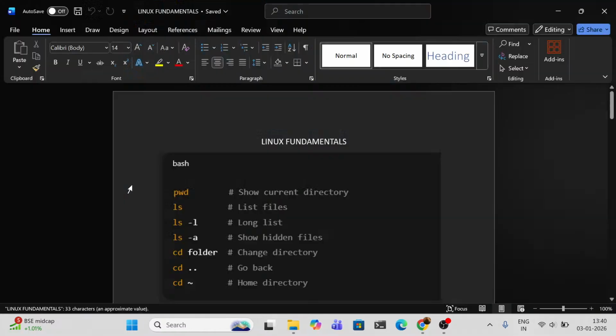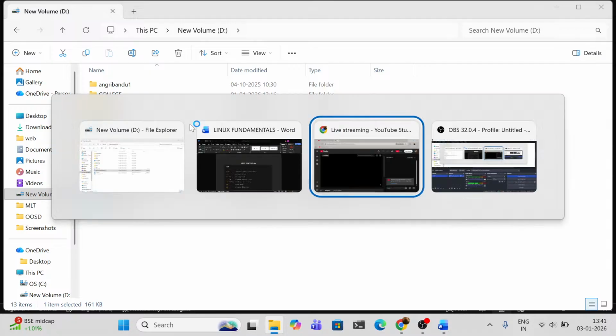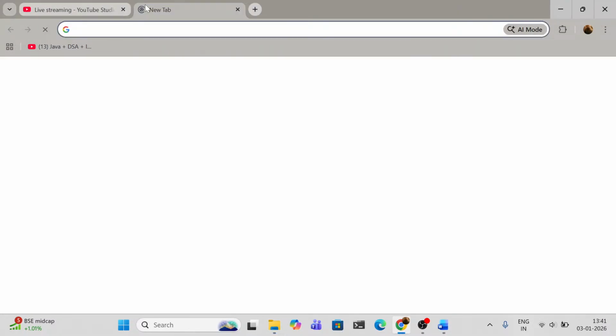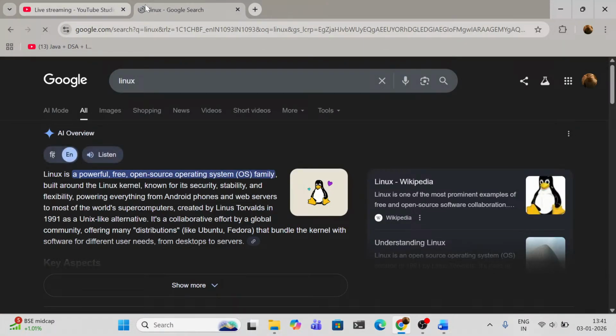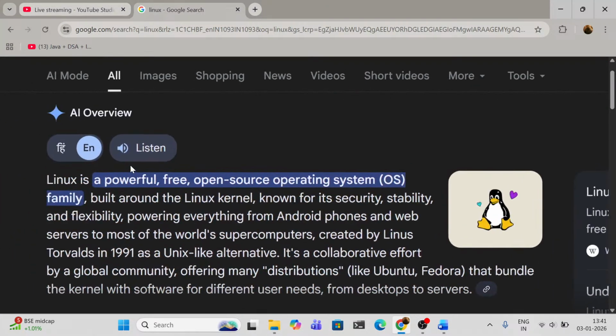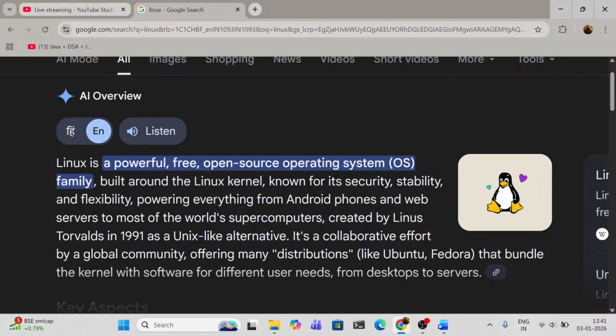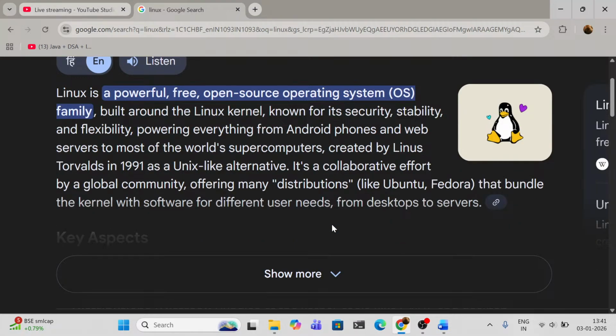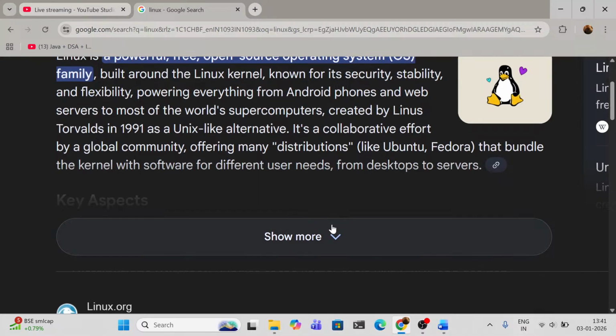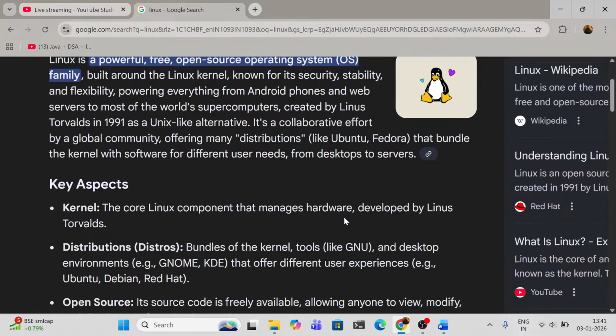Let us talk about Linux fundamentals. Before that, let's just go and search what exactly Linux is. So here it is. Linux is a powerful, free, open source operating system family built around the Linux kernel, known for its security, stability, and flexibility, powering everything from phones and web servers to most of the world's supercomputers. Created by Linus Torvalds, let's look at some other aspects.